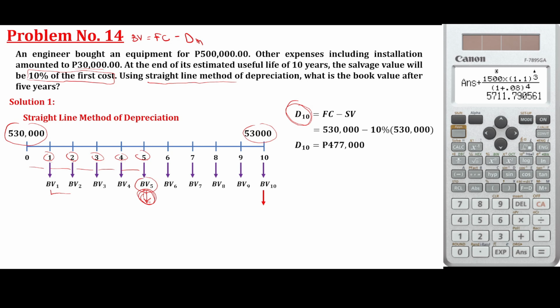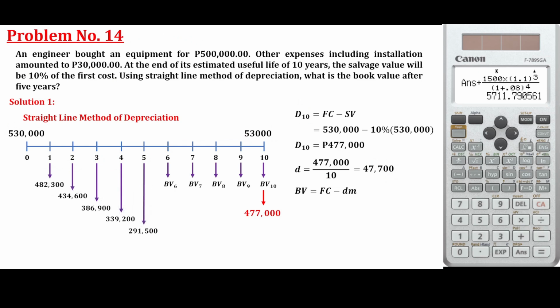So, meaning we just need to divide this by 10 years because we have a total of 10 years. Dividing by 10 years, that is the depreciation every year. So the money or the cost decreases by 47,700 every year, constant.